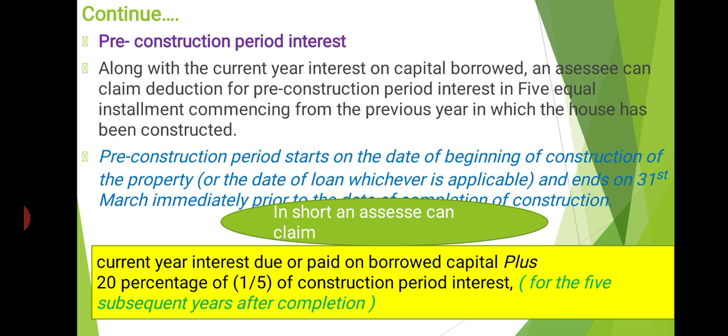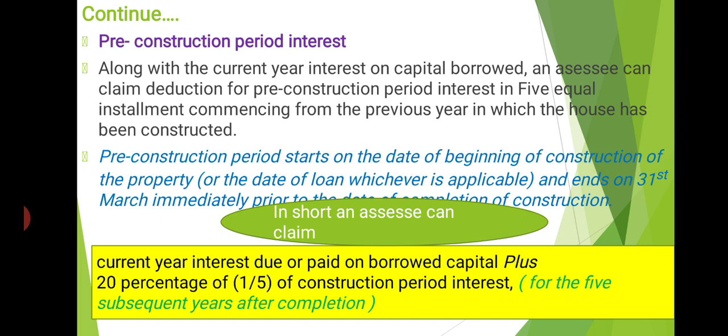Whatever the pre-construction period interest may be, it can be claimed as a deduction in 5 equal installments. That is, 20% can be claimed in one year, the next 20% next year, and so on for the 5 consecutive years.